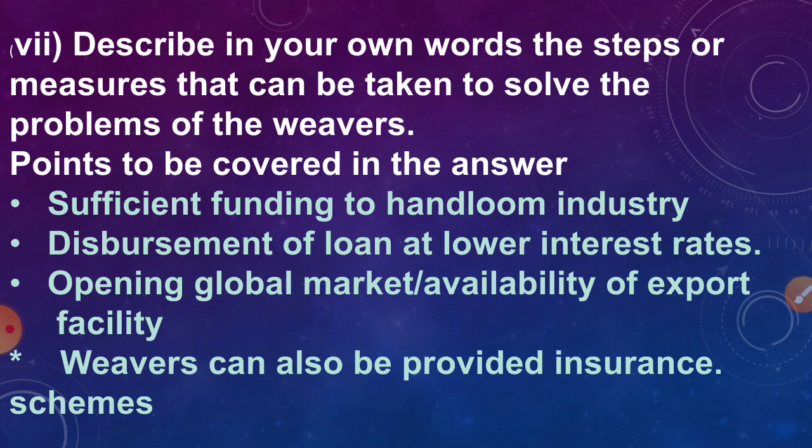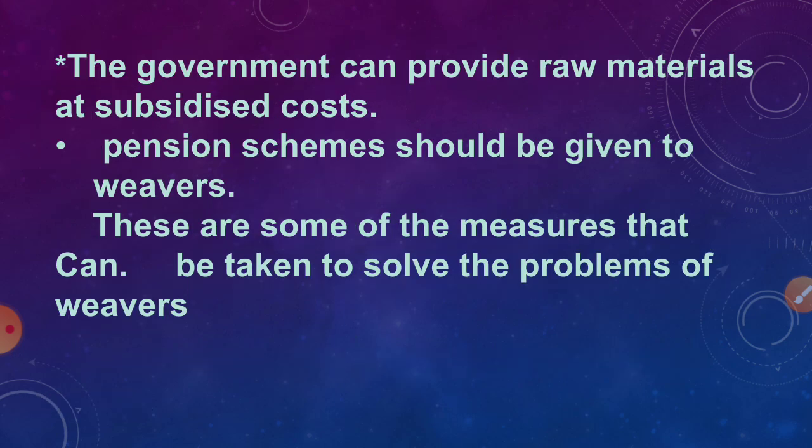Third is opening the global market or making exporting facilities available. Weavers can also be provided with insurance schemes. The government can provide them raw materials at subsidized costs, and obviously pension schemes should be given to weavers. These are some of the measures that can be taken to solve the problems of weavers.